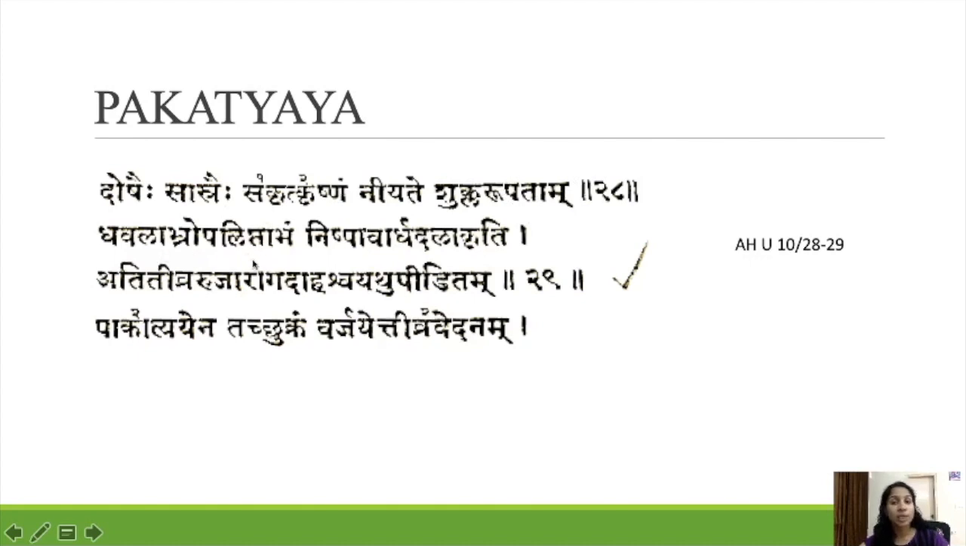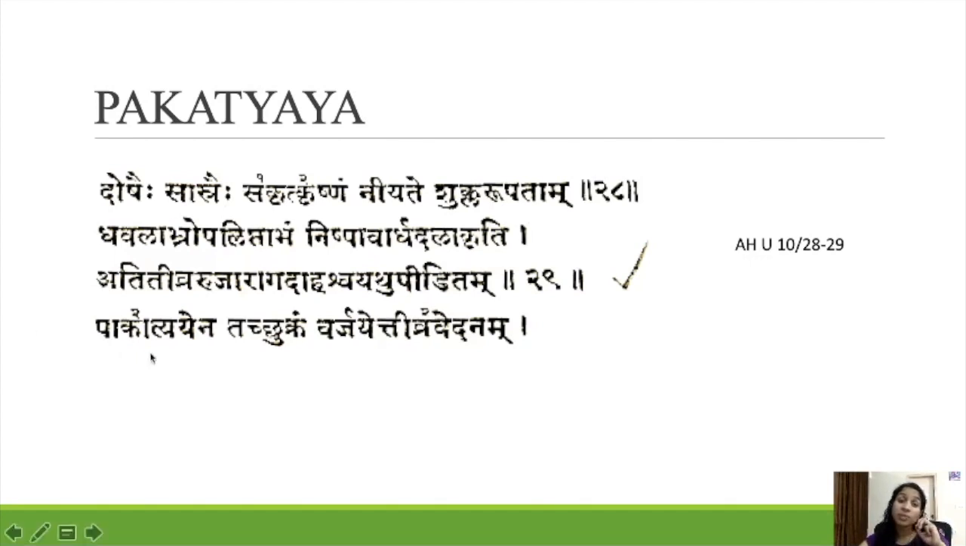Davala apra ubaliptapam. How does it look? It resembles clouds. Nishpava artha dala agrati. What is the shape of that one? Nishpava is a lentil, a pulse. Nishpava dal. Artha dala means half of a dal. This is how the shape looks, and our Krishna Mandala will also look like that.